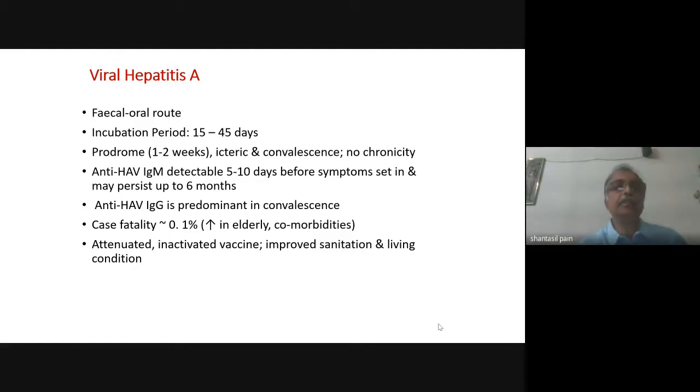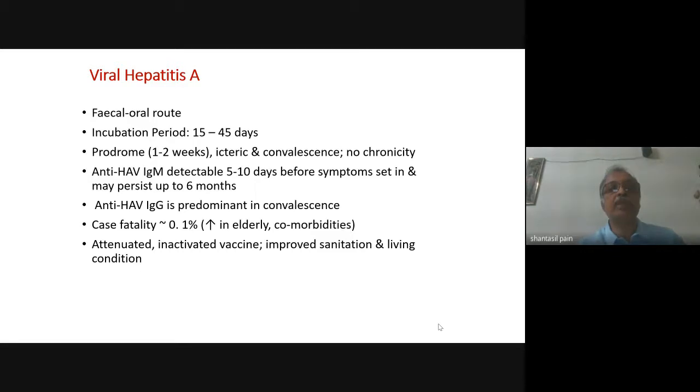Now, regarding the clinical presentation, all these viral hepatitis, when they produce acute hepatitis, have more or less a similar clinical picture. Initially, there is a prodromal phase that lasts for about 1 to 2 weeks.